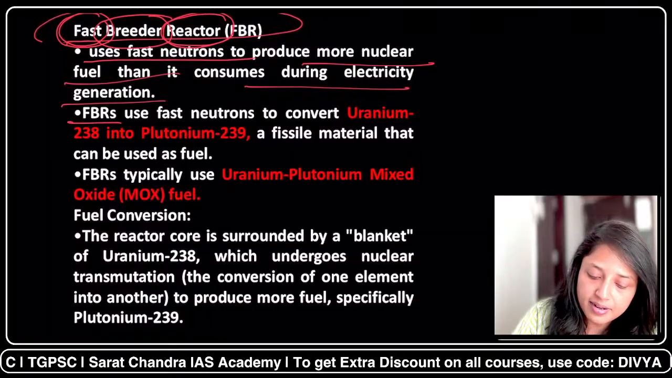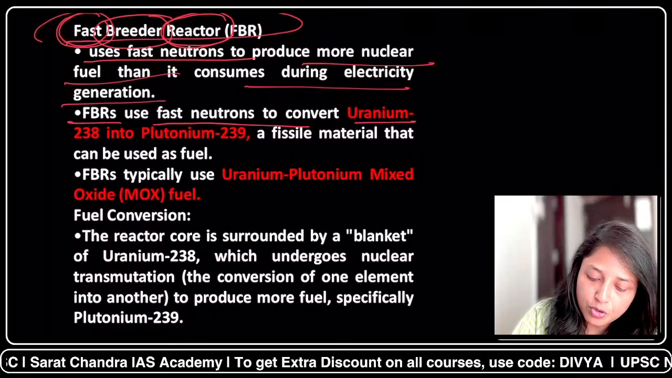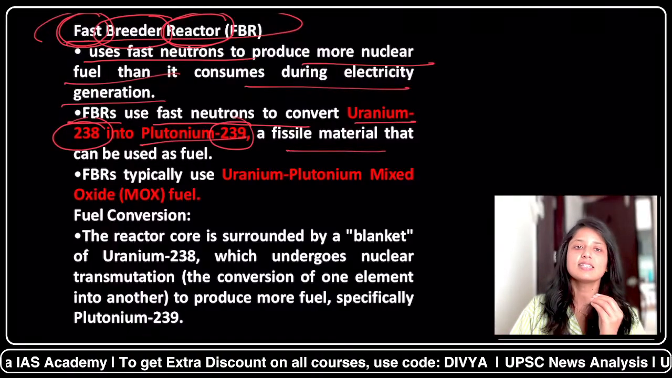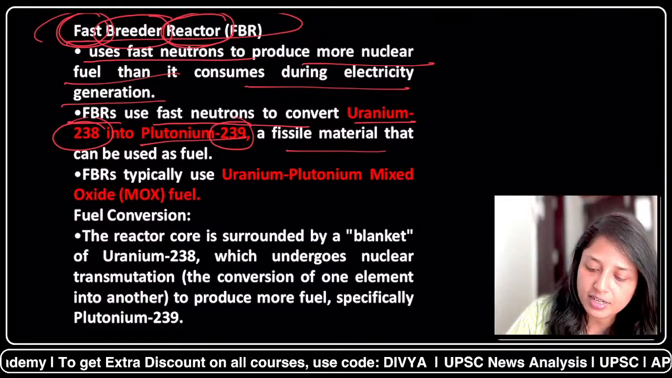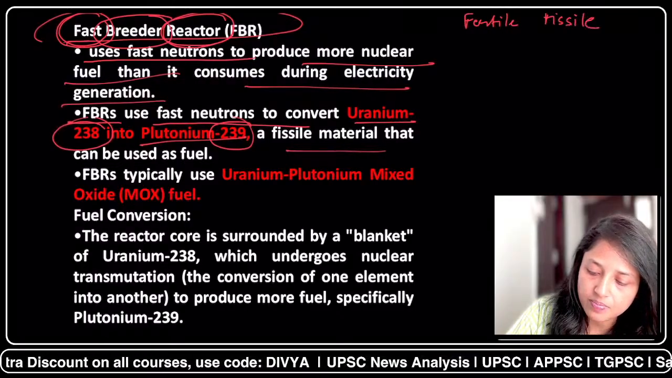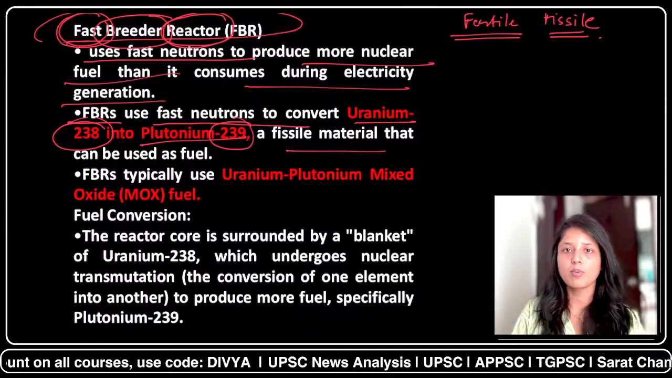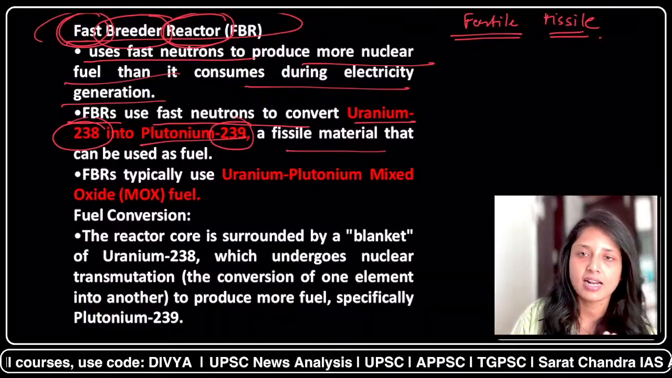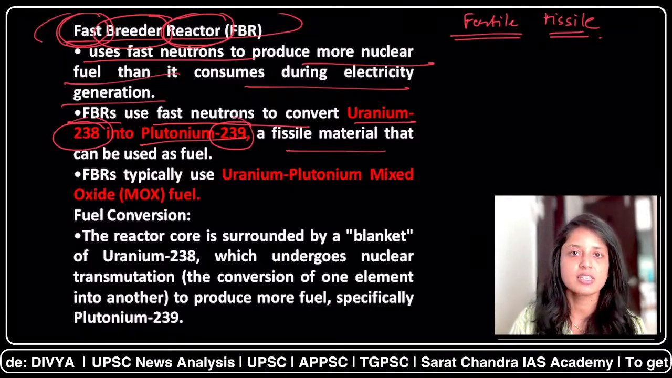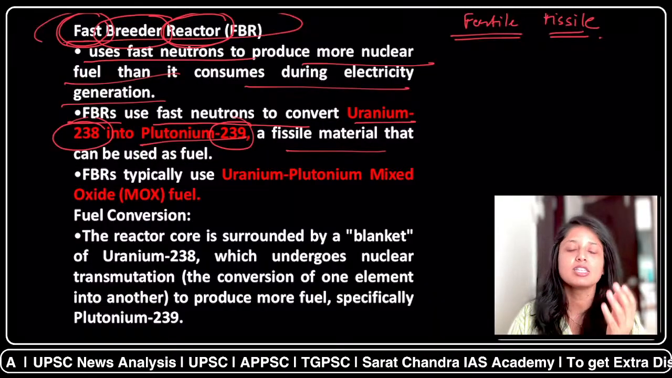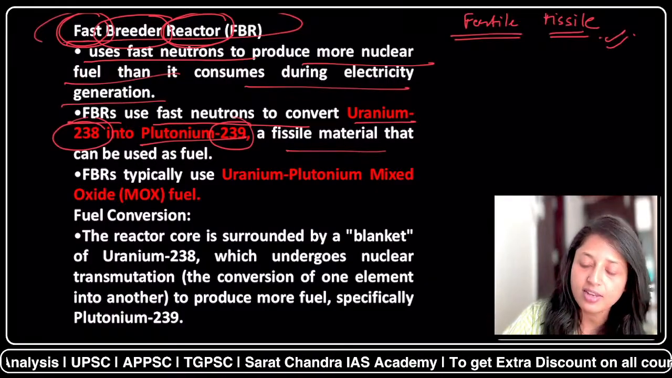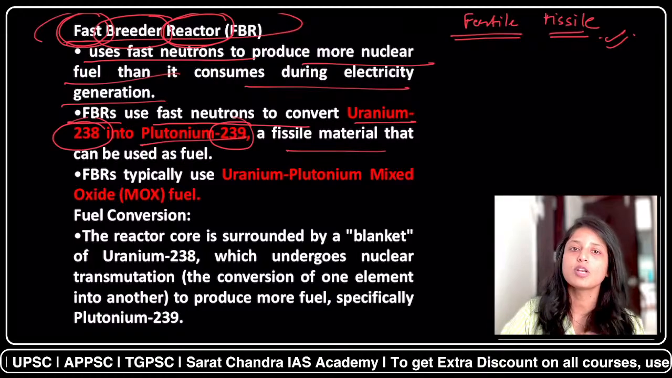Now, fast breeder reactors use fast neutrons to convert uranium-238 into plutonium-239, a fissile material. So see, this is the concept. First of all, you must know the difference between fertile materials and fissile materials. I am talking about nuclear fuel. Fertile materials are nuclear fuels which as they are cannot be used for nuclear power generation. They have to be converted. They have the potential, but they have to be converted into another form, then they can be used. But fissile materials are the ones which as they are can be used for nuclear power generation.